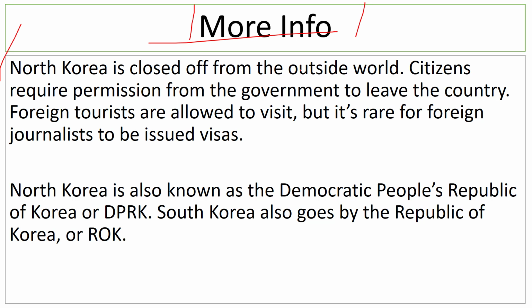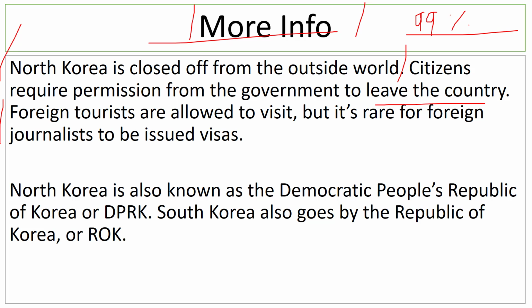North Korea is closed off from the outside world. That means citizens require permission from the government of North Korea to leave the country. So for example, if you go to the US for a vacation someday and you meet someone over there who tells you that he or she is from Korea, then if you ask, are you from North or South Korea, that is a not so smart question because there is a 99% chance that that person is from South Korea, because as I told you earlier, North Koreans very rarely leave their country, and even if they do, usually they are businessmen or very rich or influential people.